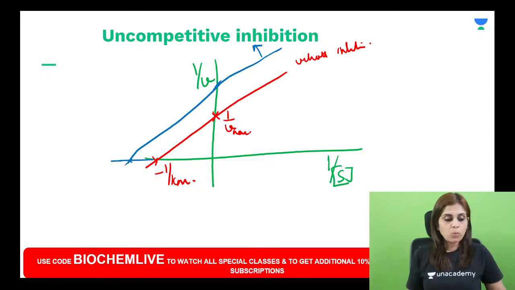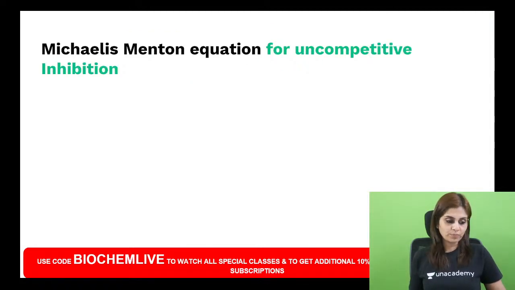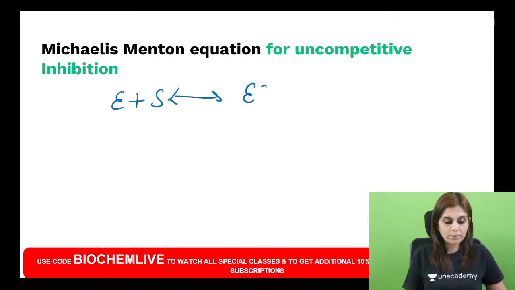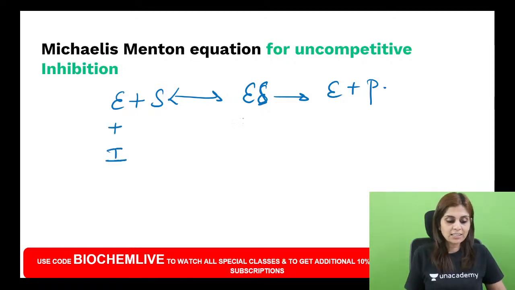Okay. Now what does a mixed inhibitor do? Normally, enzyme reacts with substrate to form enzyme substrate complex. That breaks to form enzyme and product. Now a mixed inhibitor reacts with both the free enzyme and the enzyme substrate complex. So do you understand the difference between competitive, uncompetitive and mixed inhibition?